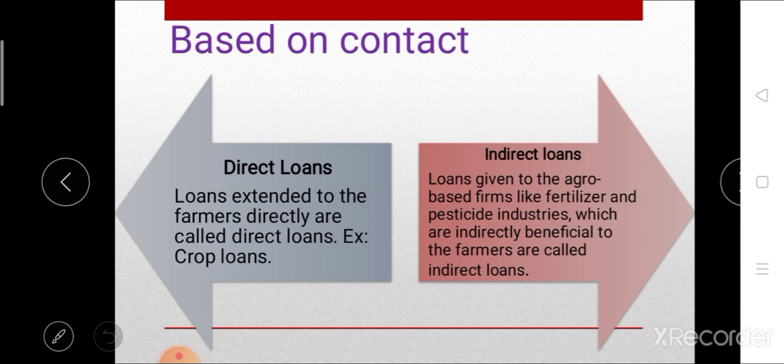Whereas in indirect loan, the institutional agencies do not finance the farmer directly, but the farmer gets indirect benefit from that loan. For example, loans given to agro-based firms like fertilizer and pesticide industries, which are indirectly beneficial to the farmer, come under this indirect type of loan. So this is another type of loan based on contact with farmer.